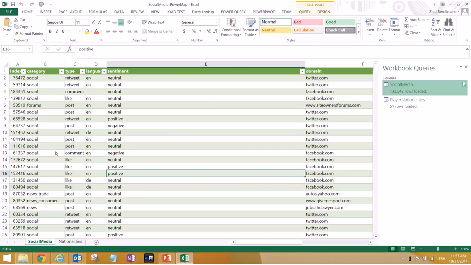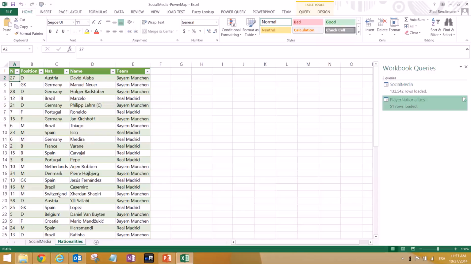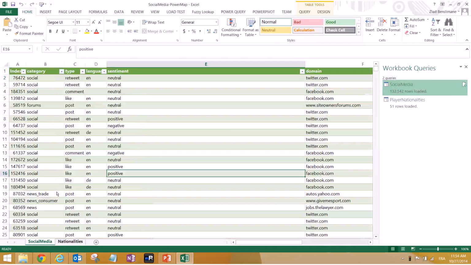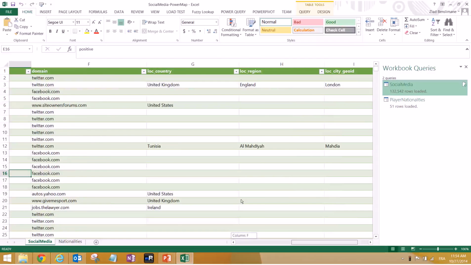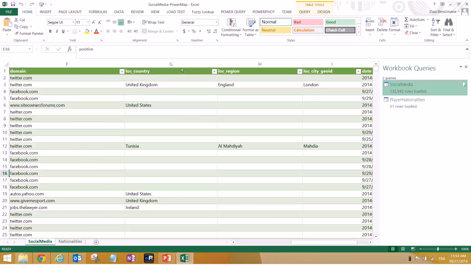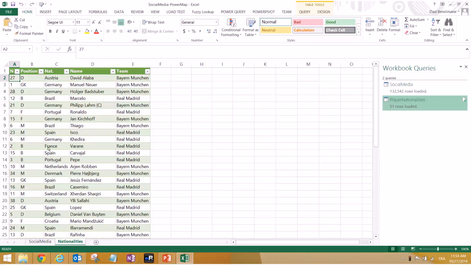Again, I have already done the Power Query part, and this is the same file I just showed you, the conversation. We have added other information that is also available on any football website like marca.com. So basically it gives you the nationalities and the names of the players and the teams they are playing in. What we notice here is that we have locations for the posts like city, country, region, and stuff. And here we have nationalities that also contain the name of a country.